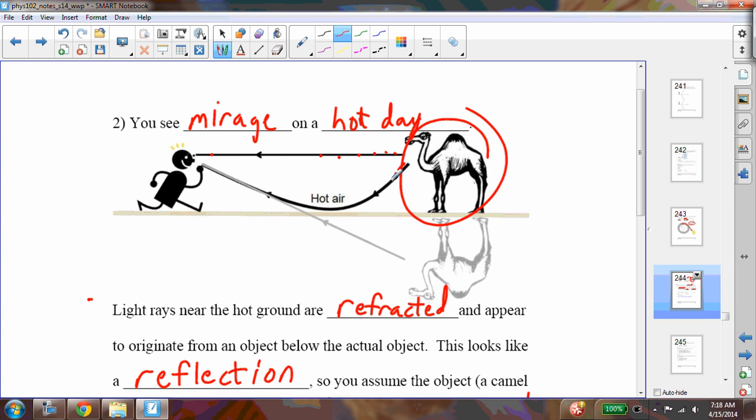But then light rays originating, going towards the ground, are bent due to the hot air. There's a different index of refraction for hot gases than cool gases, and so we get this light that actually bends, and then it looks like that ray is originating from below the camel, and so it looks like a reflection. Now, we see this as a reflection, but it's not.